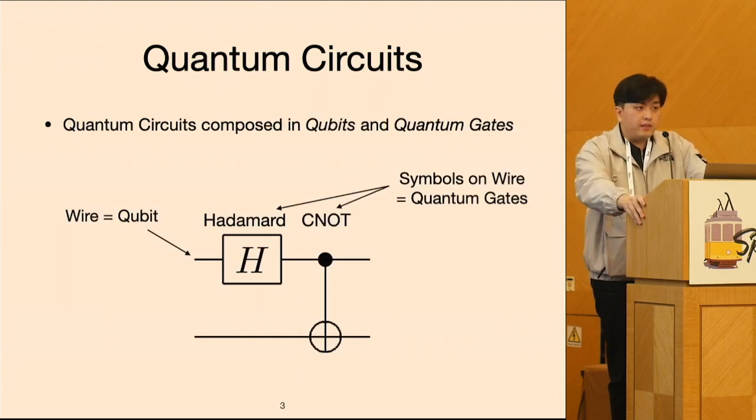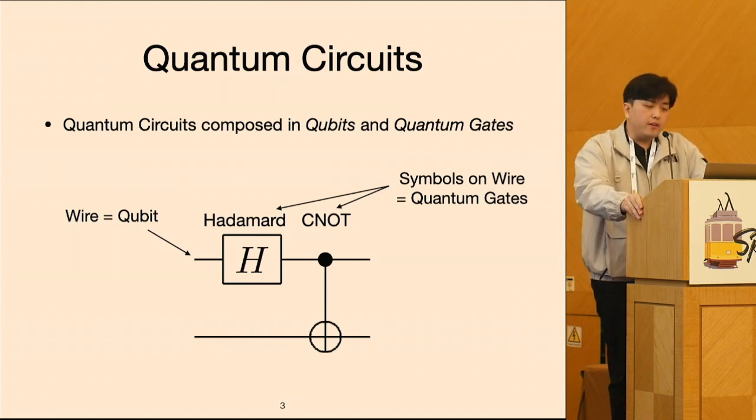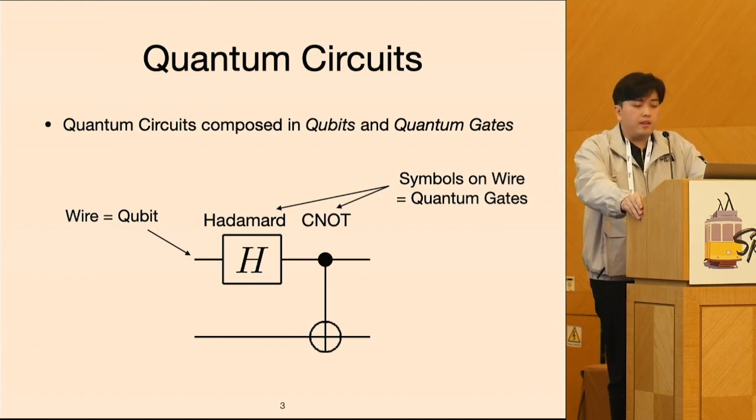So here's more detail on quantum circuits. Quantum circuits are composed of qubits, which are the quantum version of bits, and quantum gates. In this diagram, wires represent the physical placement of qubits, and the symbols on the wires are gates. For example, here a box represents the quantum gate named Hadamard, and a vertical line that bridges two wires with some circles on it represents the gate named CNOT.